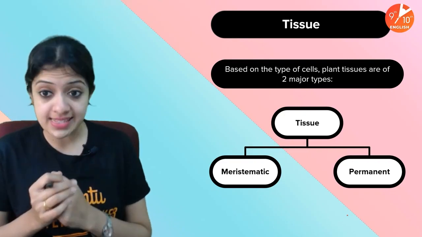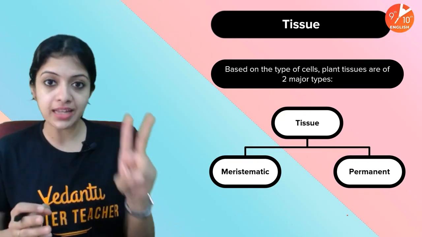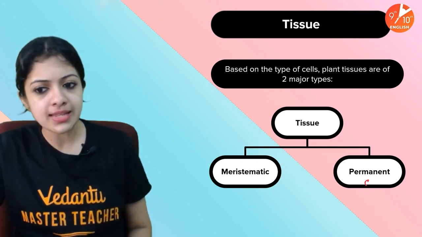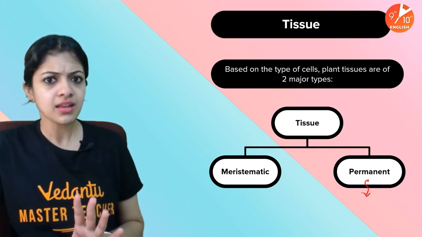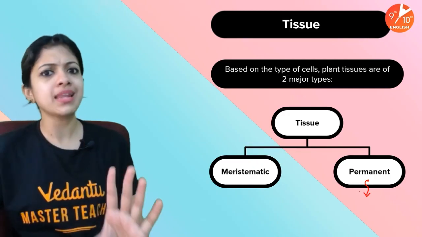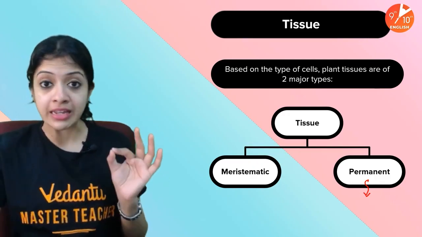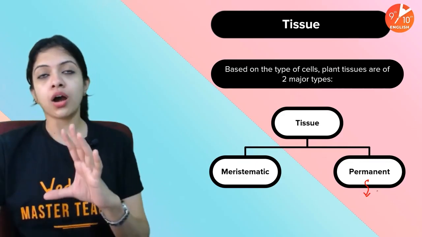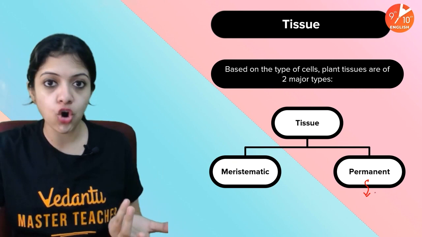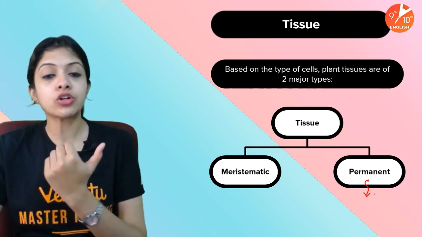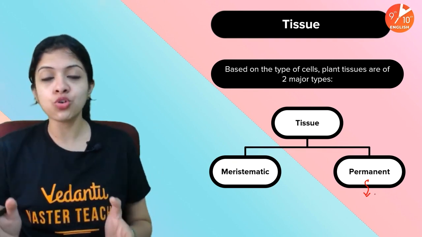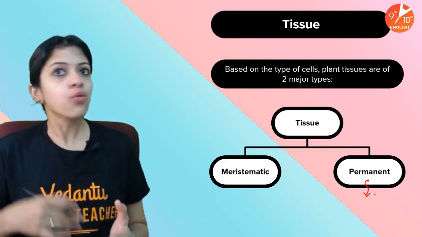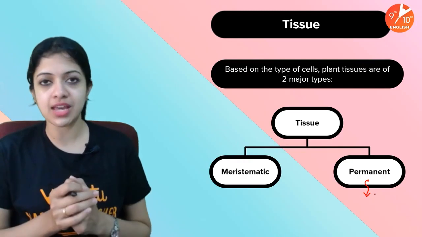Based on the type of cells, plant tissues are of 2 major types: meristematic and permanent. Now, permanent, I think, is giving you some kind of an idea about what it's going to be. Permanent is permanent. Literally, what's the English meaning of permanent? Something that lasts a lifetime. You, for instance, think about a temporary job or a part-time job, and think about a permanent job rather. There may be people who work in some kind of a government job for more than 30-35 years in their lifetime.